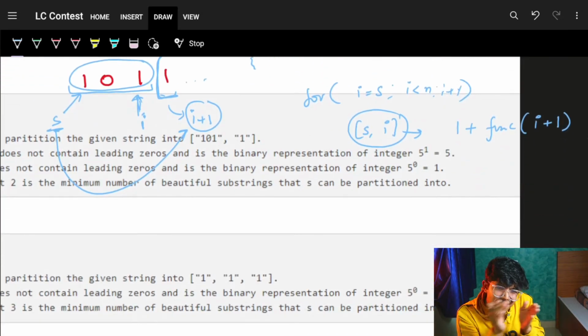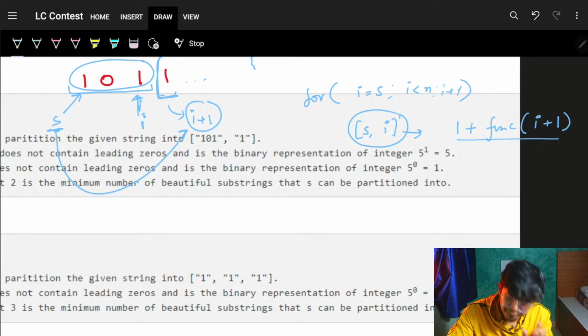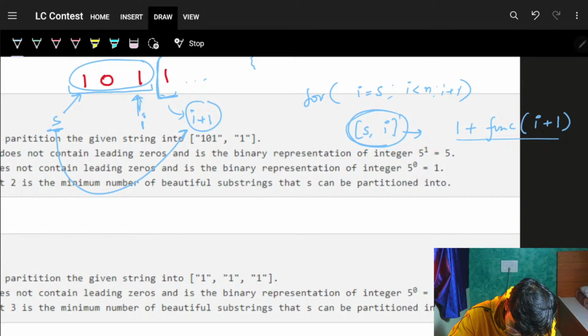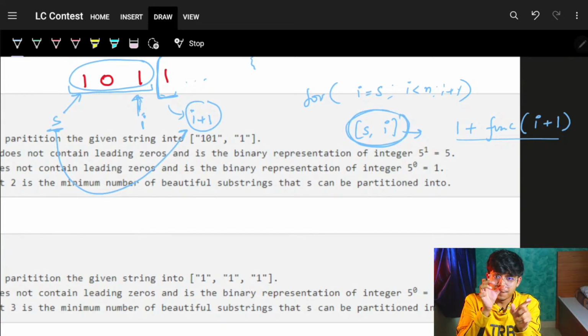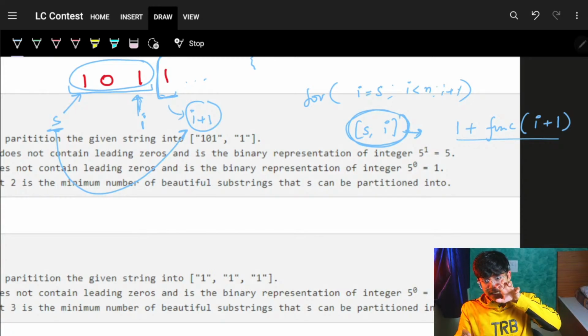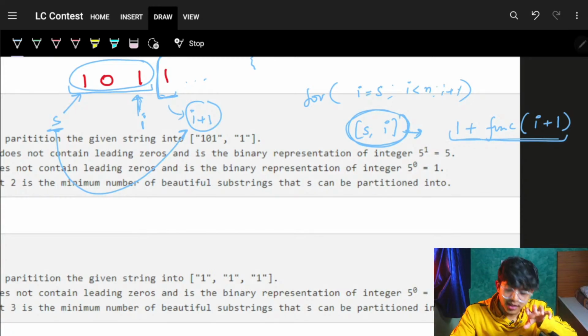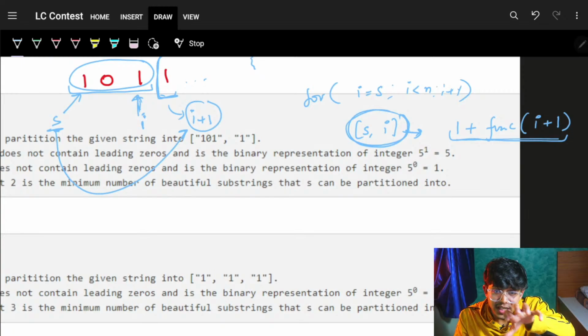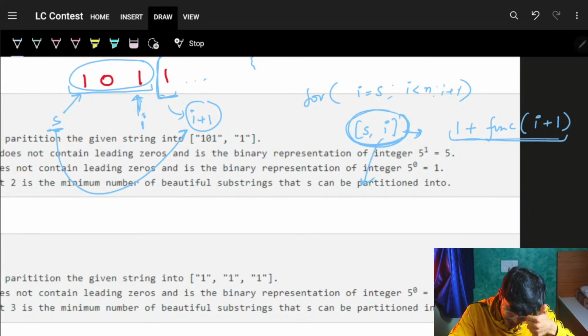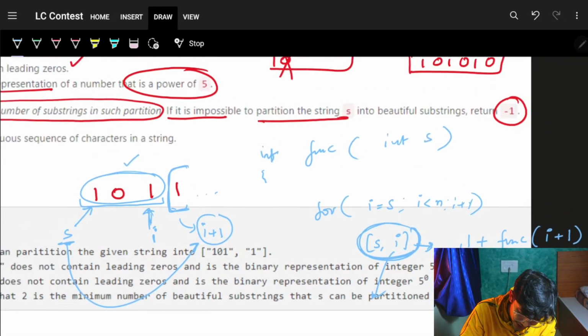Before this, can we look at, okay, we just wrote a rough condition. I will just take a substring from S to I. But this substring S to I, if taken, needs to be a good substring, right? Only then I can grab it.